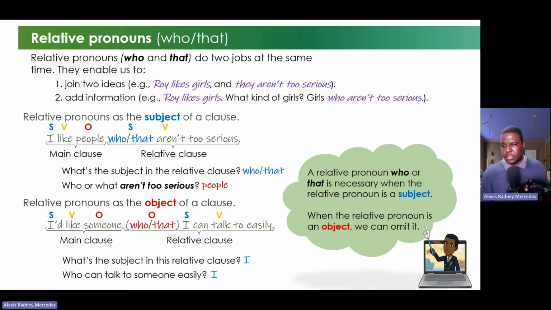So it's optional. For that reason, you can see that in parentheses. I want you to understand this: when you have a relative pronoun that is the subject, it's obligatory, and when you have a relative pronoun that is an object of the sentence, you can omit it, it's optional.